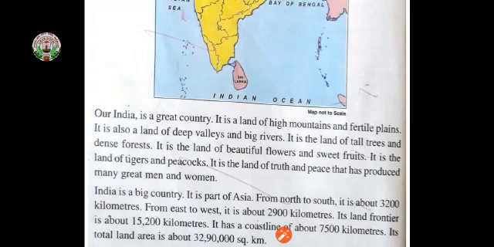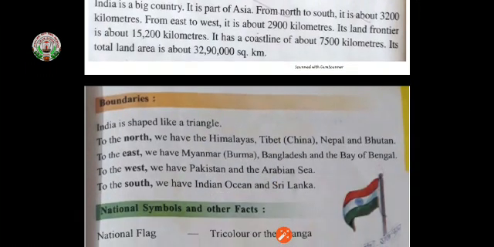Now let's begin our topic boundaries. India is shaped like a triangle. To the north, we have the Himalayas, China, Nepal, and Bhutan. To the east, we have Myanmar, Burma, Bangladesh, and the Bay of Bengal. To the west, we have Pakistan and the Arabian Sea. To the south, we have Indian Ocean and Sri Lanka.